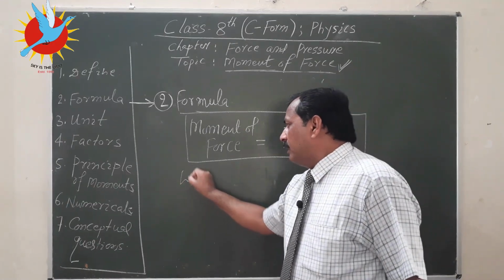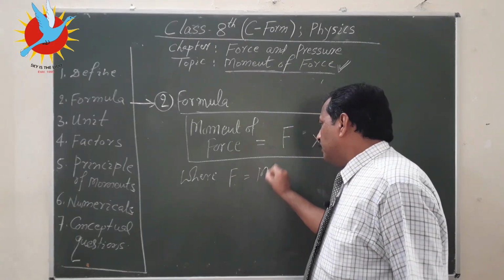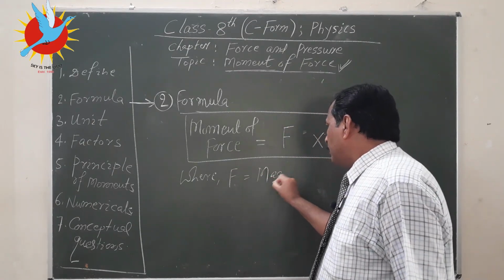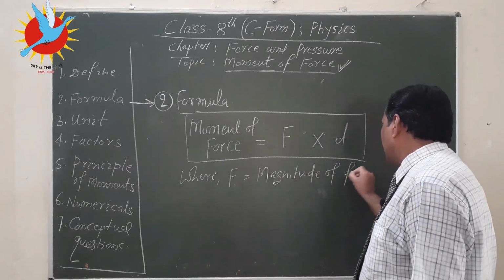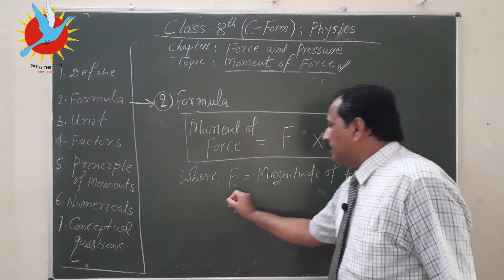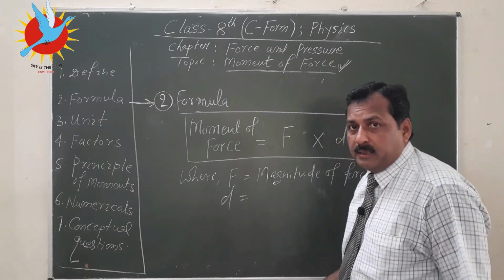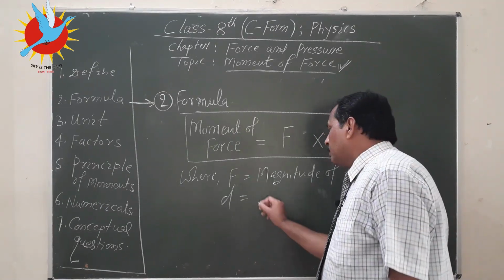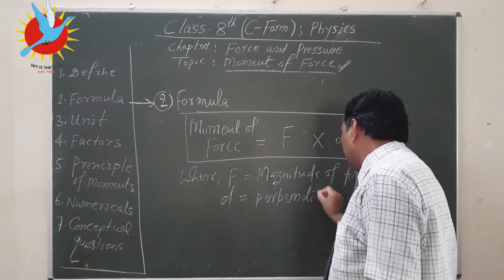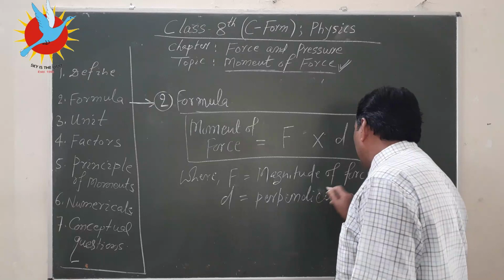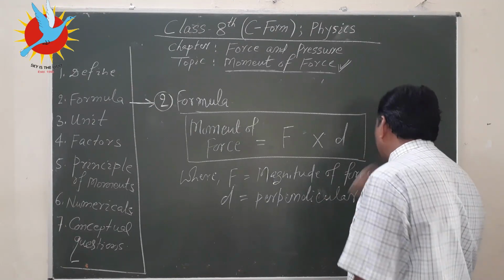We can make it more clear here, where F is the magnitude of force, and this D is distance. No, this is perpendicular distance. You have to be careful. So distance between which two things?